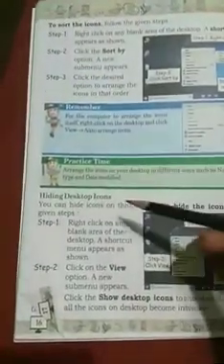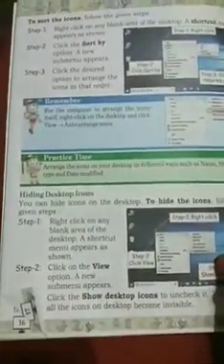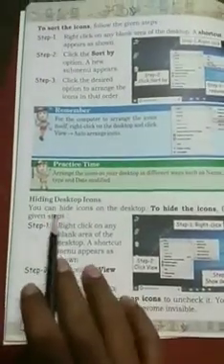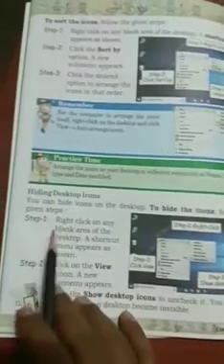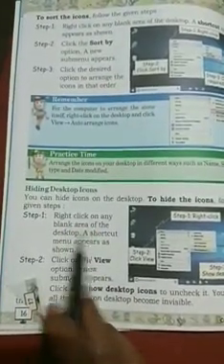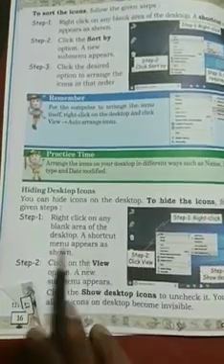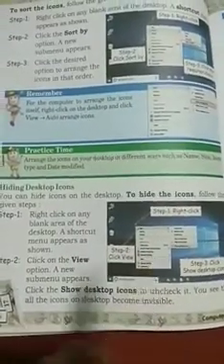Okay, next point is hiding desktop icons. How can we hide desktop icons from our desktop? We can hide icons on the desktop. To hide icons, follow the given steps. Step 1 is right click on any blank area of the desktop. A shortcut menu appears as shown in our given figure.